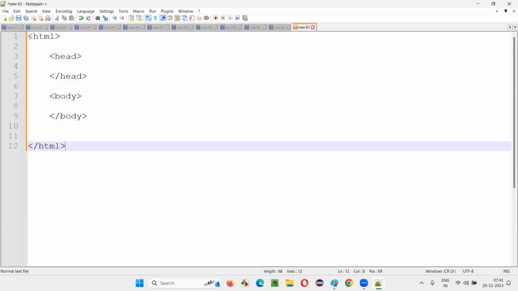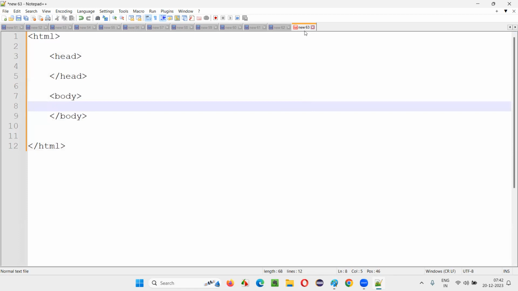Okay. It's not identified currently as an HTML document, but there is a benefit in using Notepad++. After I save this file, you will see that it will not be plain text anymore. It looks more colorful after I save this file as an HTML file.